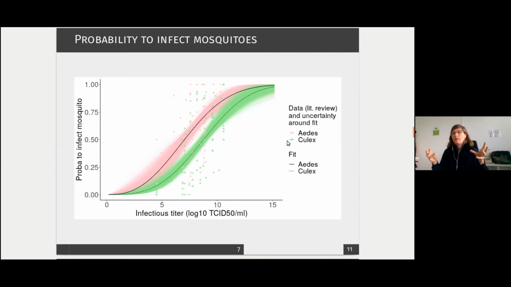These comprise several species of mosquito, and we found that they're actually quite different. So for instance, at 5 log10 TCID50, which basically all our animals reach during their infection, we have a 11% probability to pass the virus to a Culex mosquito and a 25% probability to infect an Aedes mosquito.